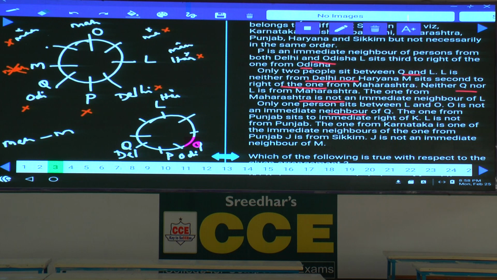O is not an immediate neighbor of Q, and the one from Punjab sits to the immediate right of K. Punjab is seated to the immediate right hand side of K. Now, K and Punjab. Punjab is an immediate neighbor of K. Then what are the different possibilities for this K here? Now, tell me whether K can be at this place or not.